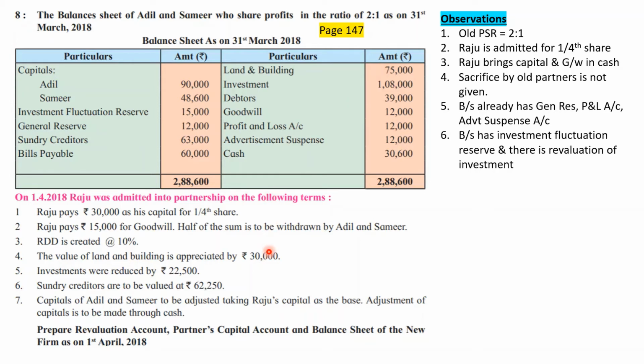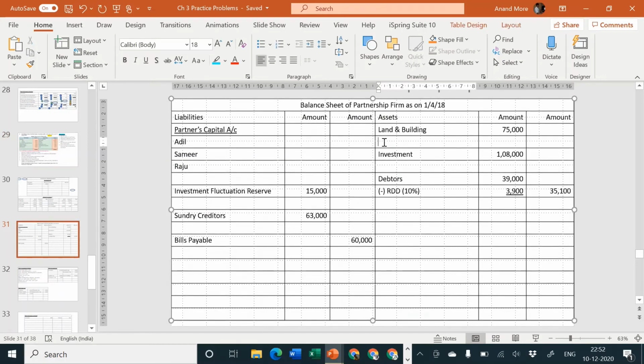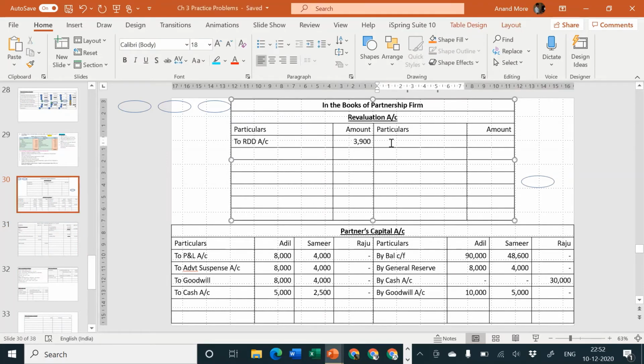So 75,000 will get converted into 1,05,000. I hope everybody has understood the concept. So I'll consider this adjustment is building add appreciation, and the problem is not telling us what should be the amount after appreciation, but the problem is telling us what is the amount of appreciation. So appreciation is 30,000. That means outer column must be 1,05,000. 30,000 should be considered as profit, because our land and building is going up. The value of land and building is going up, but we paid no cash for the same. So it will be called our profit by land and building account. Amount is how much? 30,000.